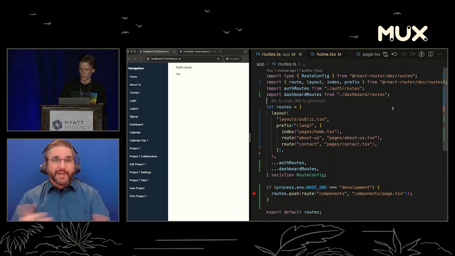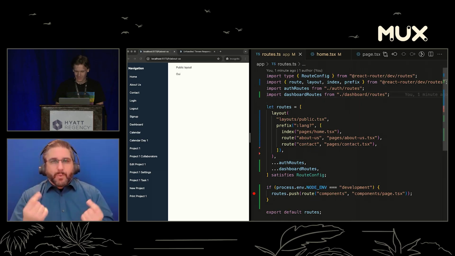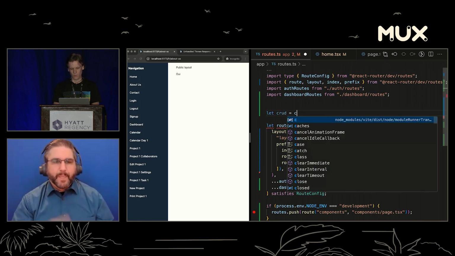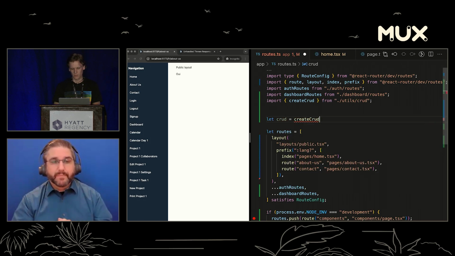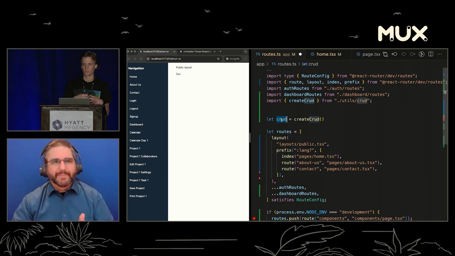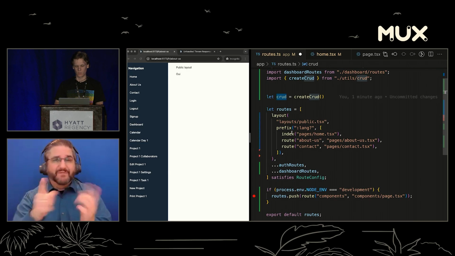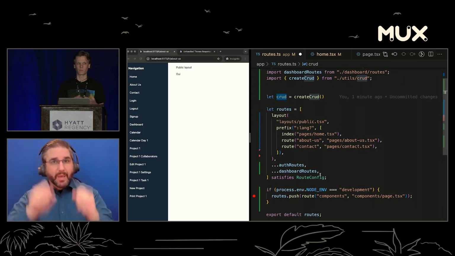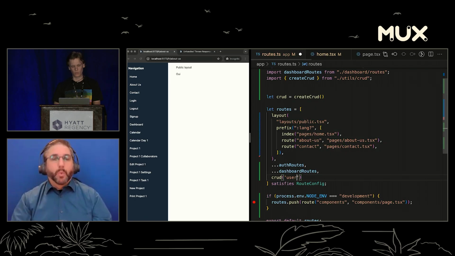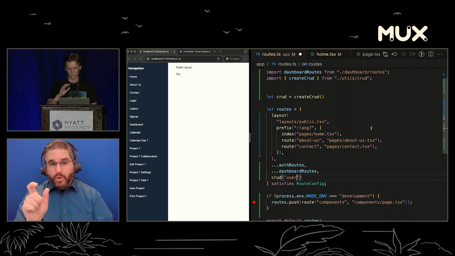We can do a lot of things, but we're going to do one more little thing. So now we're going to pull out this create CRUD util. This is a function that is going to set up a bunch of routes for us, so we don't have to set up all these different routes for a CRUD application. We're going to say something like users or user, and it'll pluralize it, and it'll do all this stuff. We'll talk about it in a bit.